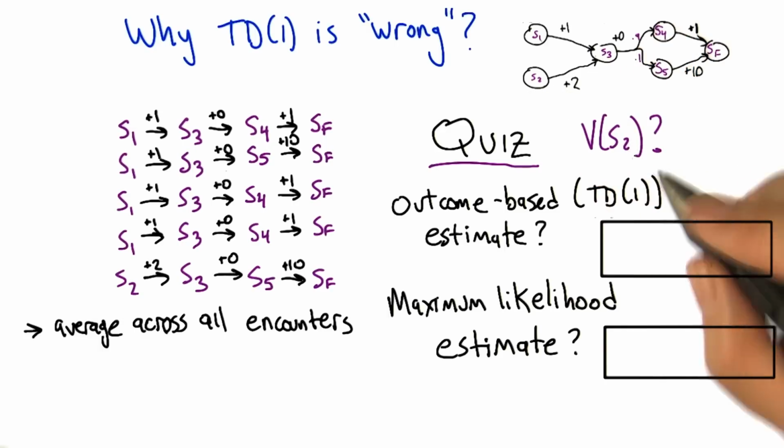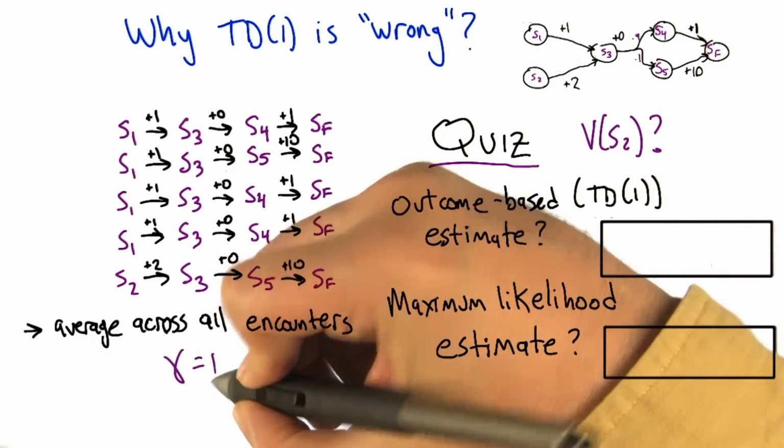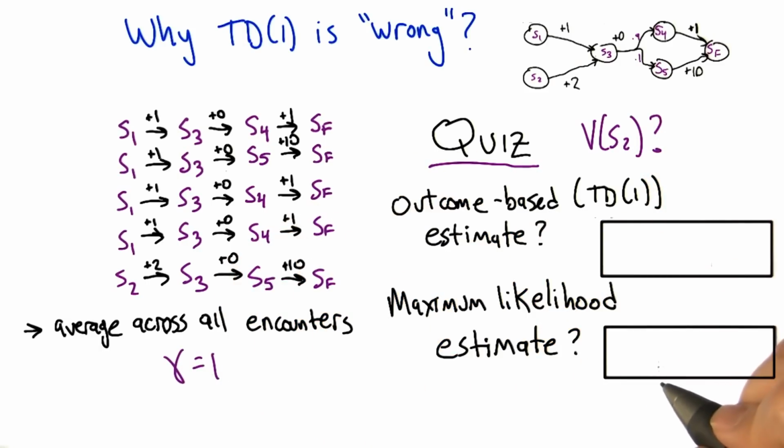All right, but you probably should also ask what the discount factor is. Oh, yeah, what's the discount factor? Good question. Just for simplicity, we'll go with gamma equals 1 again. Okay, go.